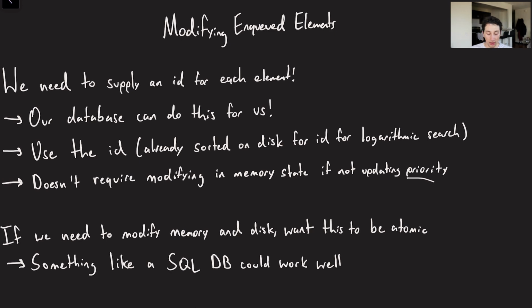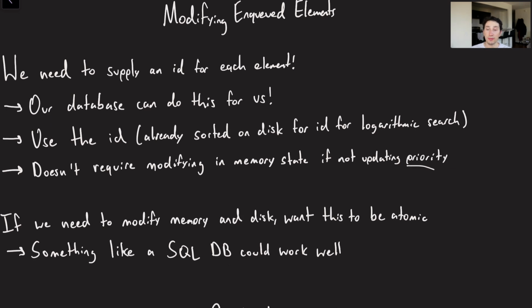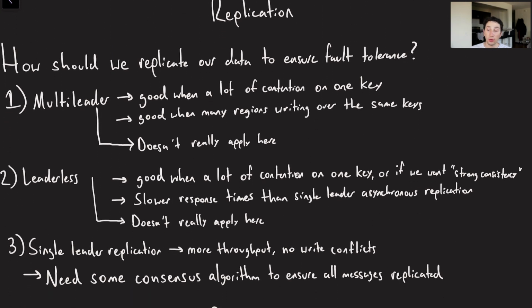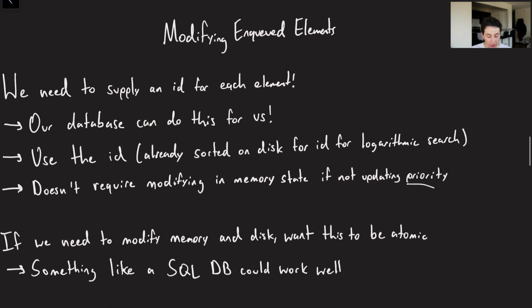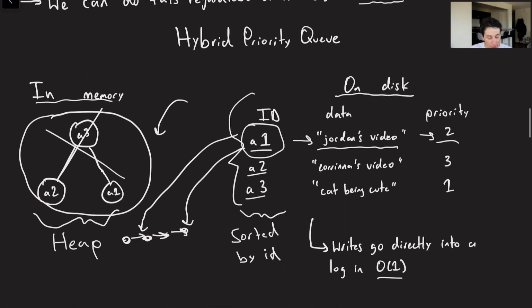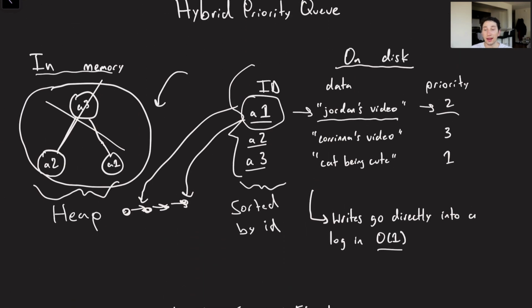But the gist is, we want all these operations to be atomic. I think it would be really nice if we could just keep everything simple, use something like a standard SQL database, and that should hopefully make our life a little bit easier. Of course, if you are aiming for faster reads or writes, then maybe you'll choose a different database. If you're able to fit everything in memory, that could be great. But we pretty much have a write-ahead log right here, and then we also have a separate in-memory index. So you're basically looking for a database that implements a sorted in-memory index for you. Otherwise, you would effectively just build something out like this on your own.